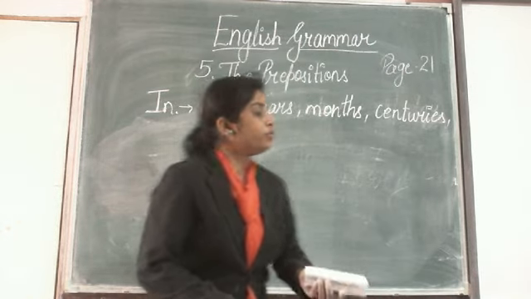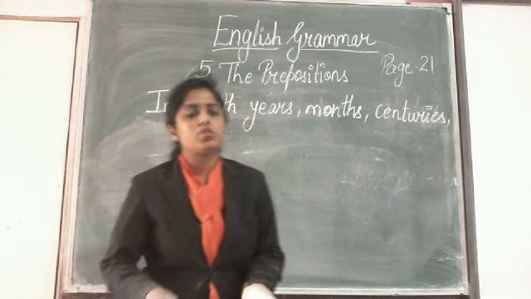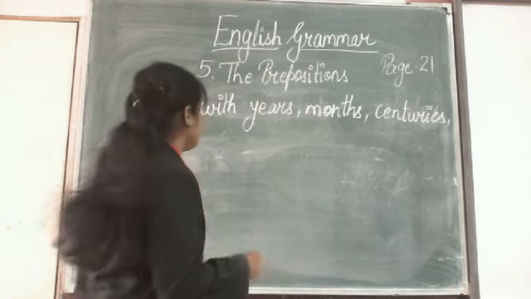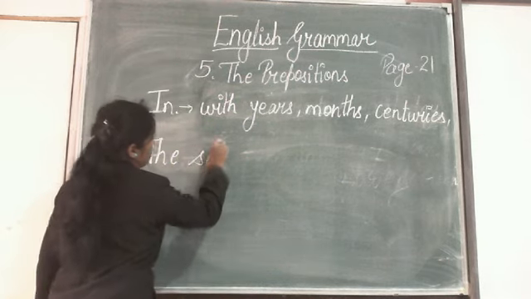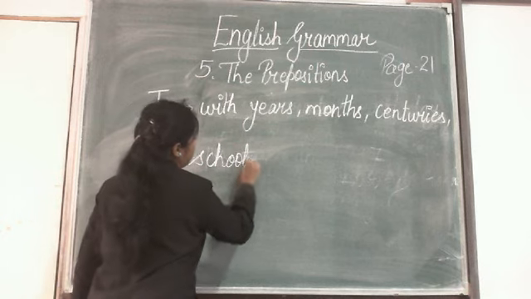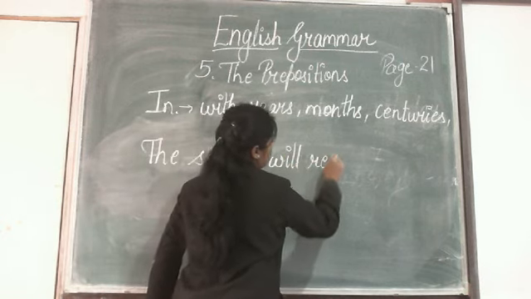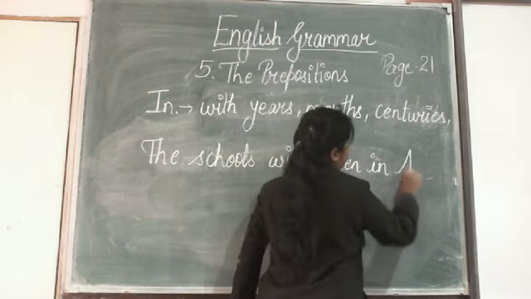Then, with the names of months. For example, the schools will reopen in April.